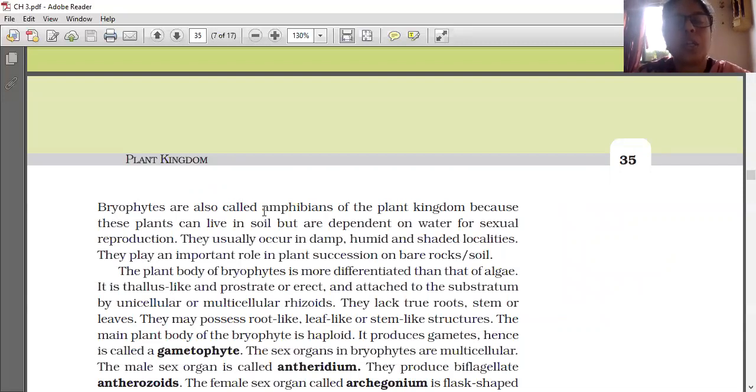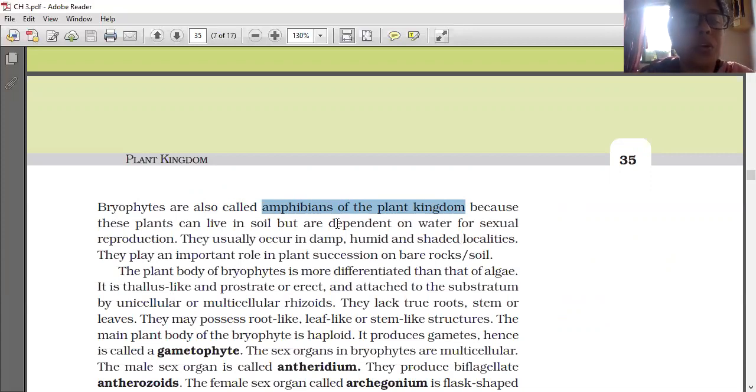Bryophytes are also called amphibians of the plant kingdom. What is meant by amphibians? They can live both in water and on land. A frog is an amphibian, as you may have learned in lower classes. The meaning of amphibians is that they can live on land and in water also.